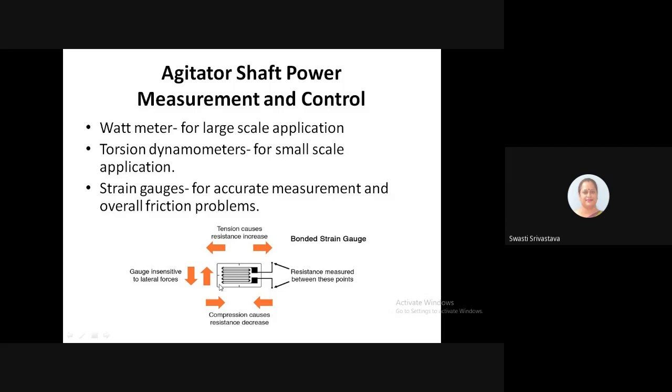Now the strain gauges are mounted on the shaft within the fermenter, and they are the most accurate method for measurement and for dealing with the friction problems.